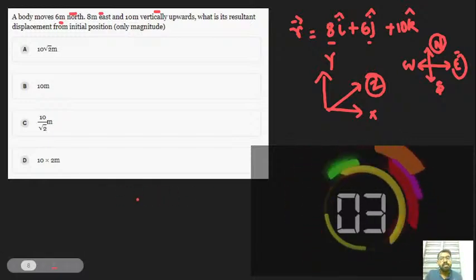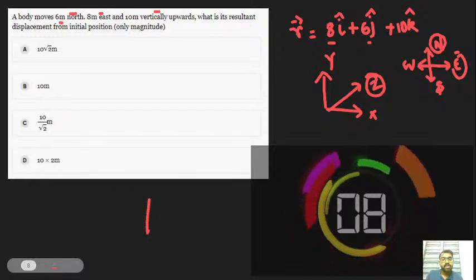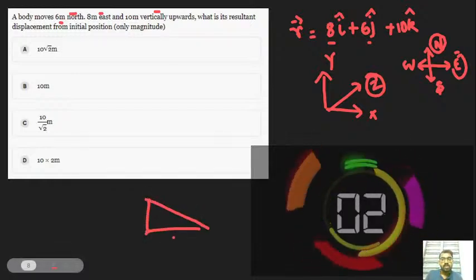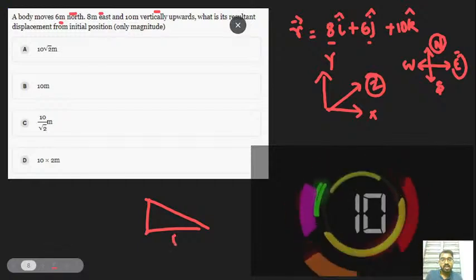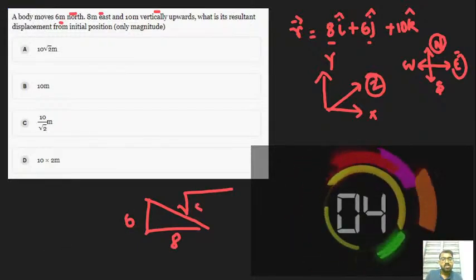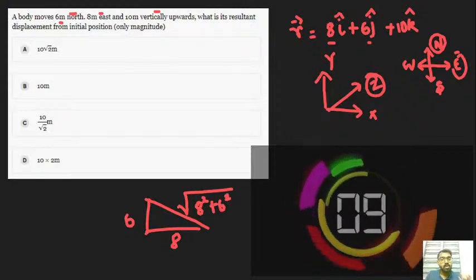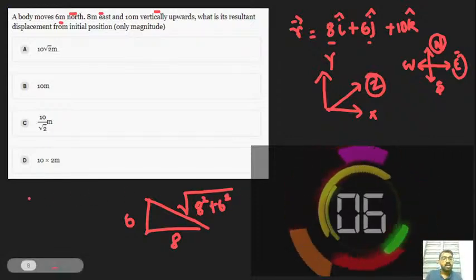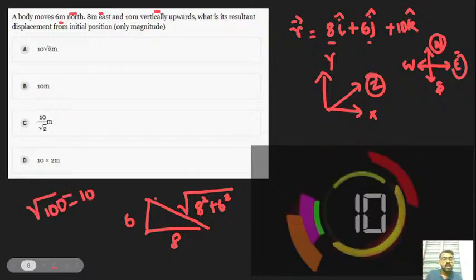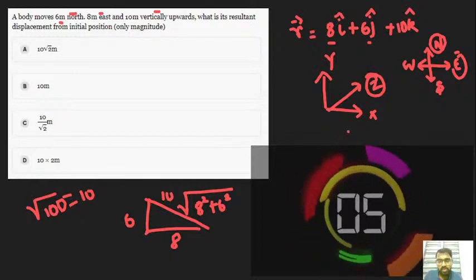Absolutely, the application of Pythagoras theorem is behind here. We can check for that. Here 6, here 8, root of 8 square plus 6 square, that is nothing but what? Root 100. Root 100 is nothing but 10. So here it is absolutely 10. For that purpose only we are choosing this.